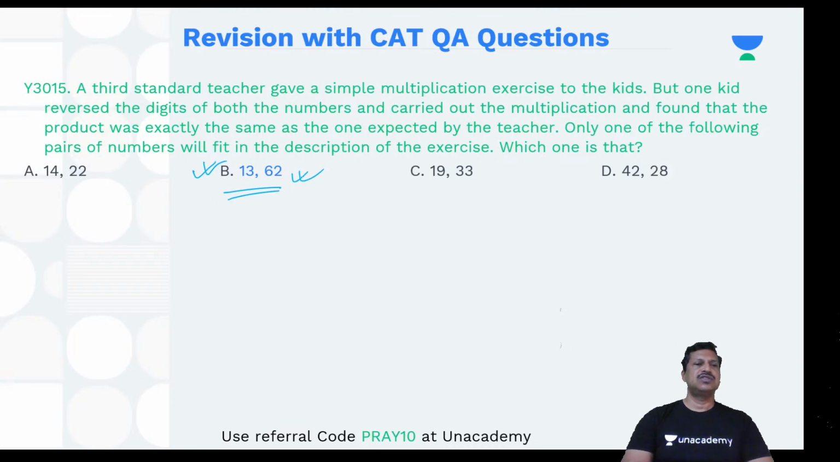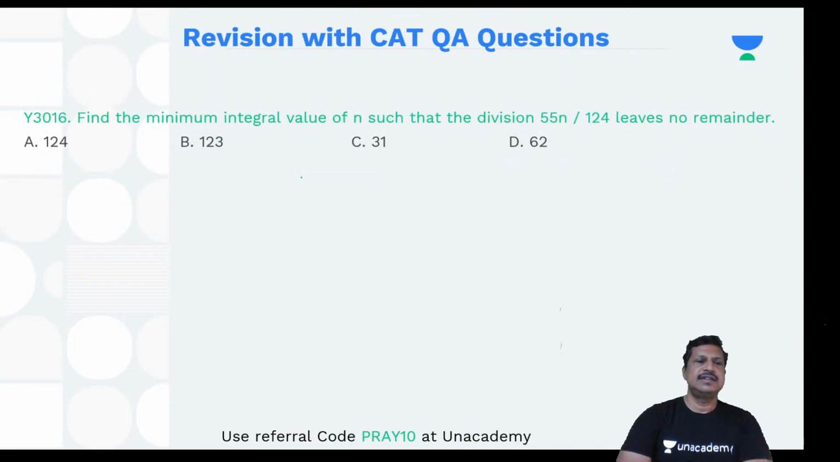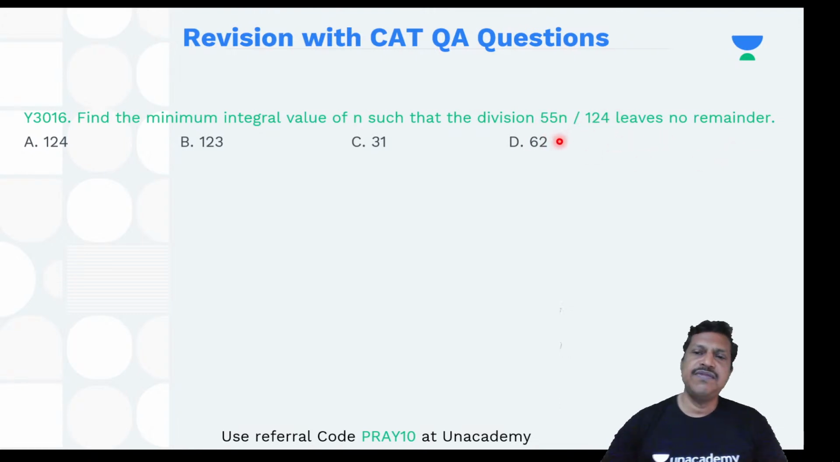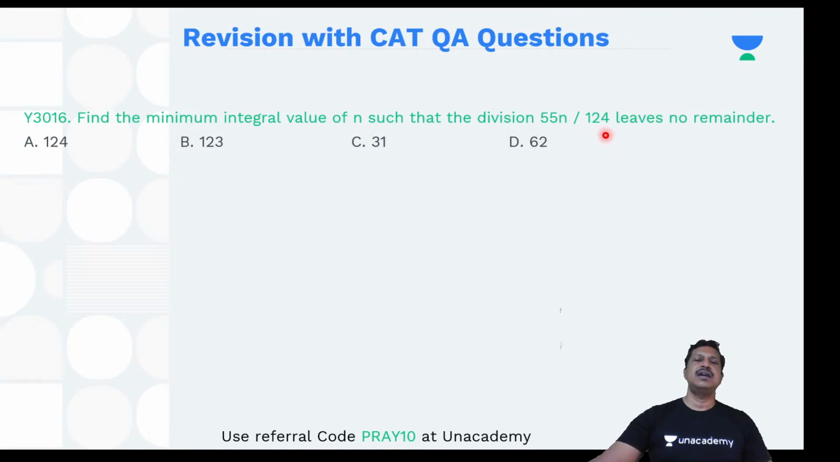All right. Let's go to the next question. This is a simple question. Find the minimum integral value of n such that division of 55 into n divided by 124 leaves no remainder. So 55 into n is exactly divisible by 124.